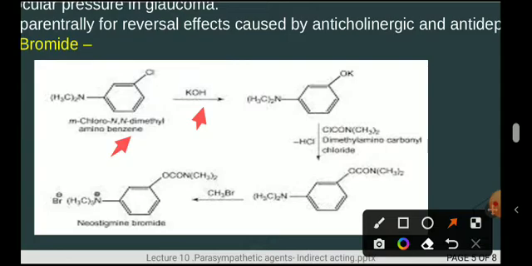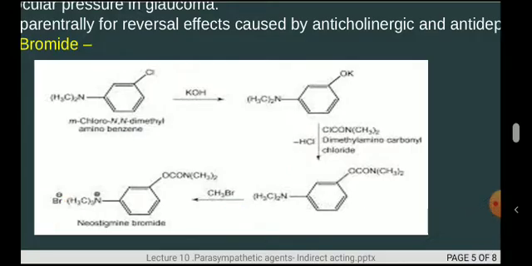So there is formation of dimethyl amino carbonyl chloride, with elimination of HCl. Further, this dimethyl amino carbonyl chloride is treated with the intermediate, and in the presence of methyl bromide, we obtain neostigmine bromide. So this is the final formation of neostigmine bromide.